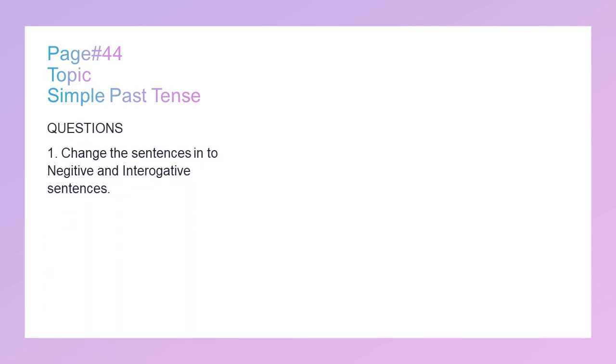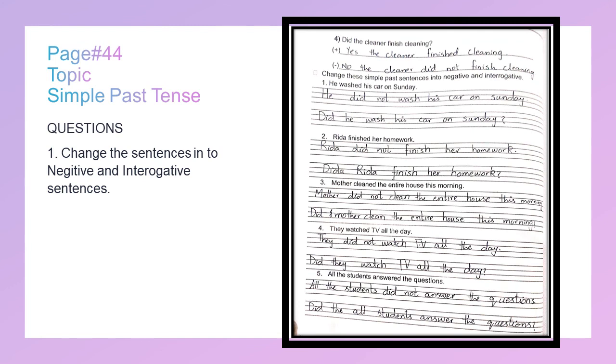Page number 44, simple past tense. Change the sentences into negative and interrogative sentences. Negative sentences are the sentences in which we use the word no, and interrogative are the sentences in which we use a question. We convert the sentence into a question.